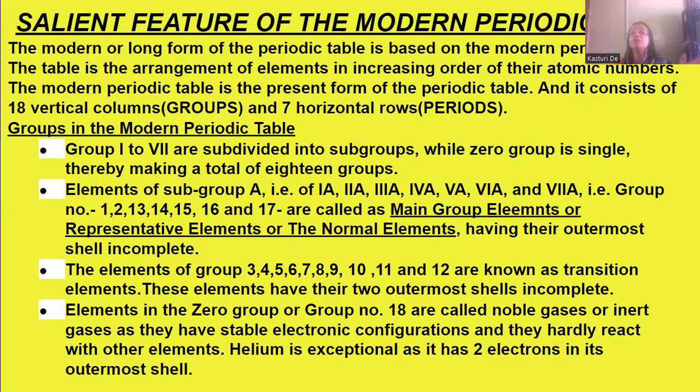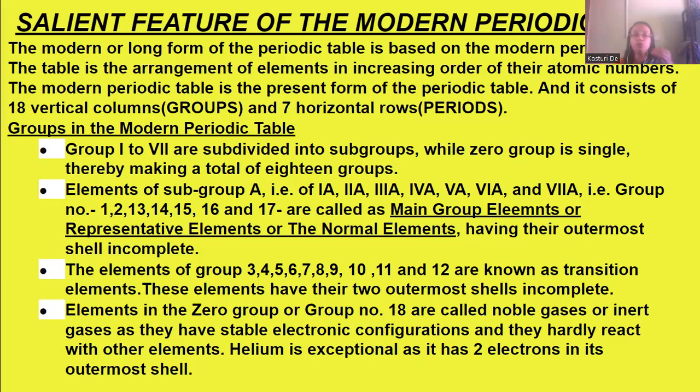The modern periodic table is the present form of the periodic table which we are using now, and it consists of 18 vertical columns, which are known as groups, and 7 horizontal rows, which are known as periods.